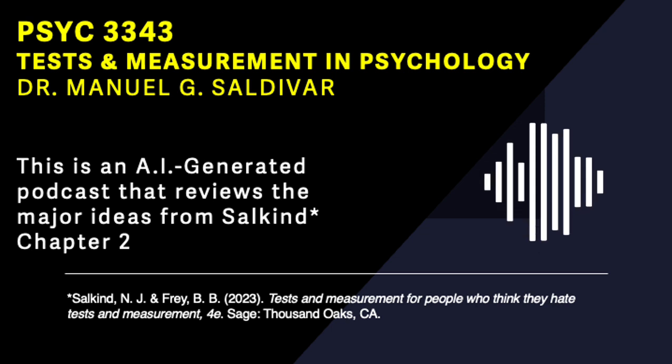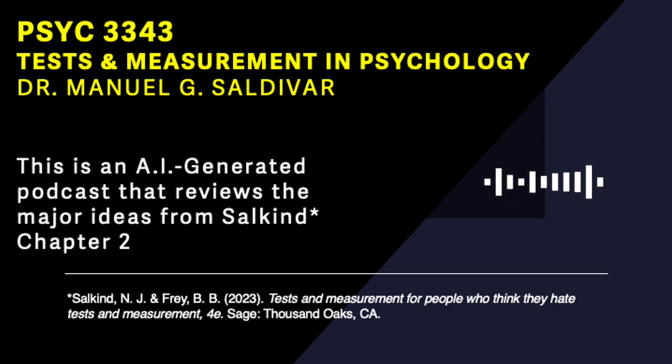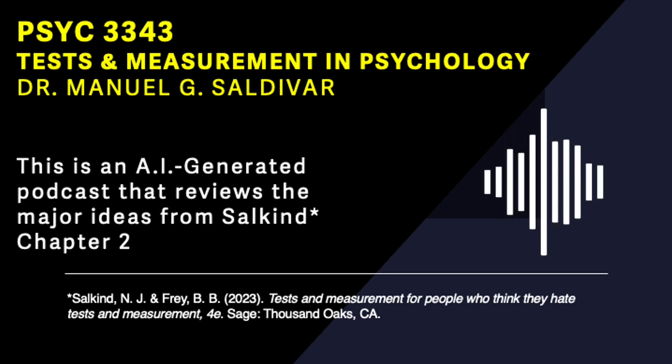Great question. Just because we have numbers doesn't mean we can overgeneralize. For example, if someone scores 80% on a history test, it doesn't mean they know exactly 80% of all historical facts. It just means they performed well on that specific test. That's a good reminder. We can't take the numbers at face value without considering the context. Exactly.